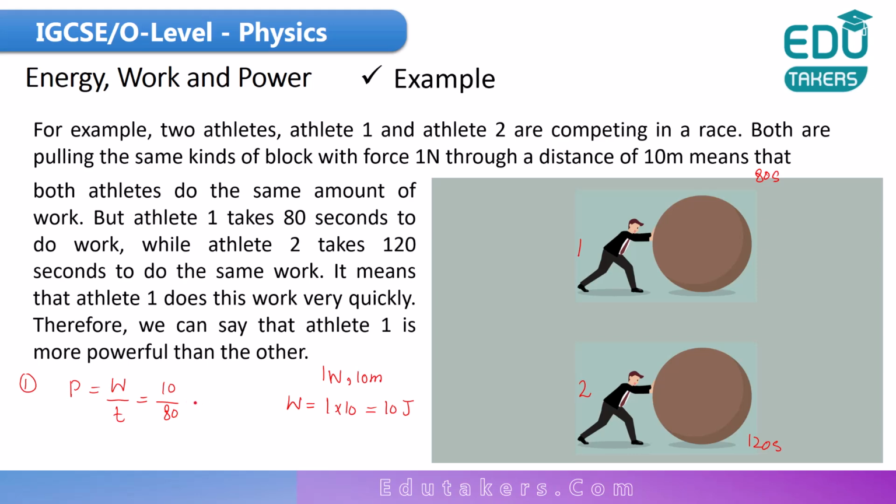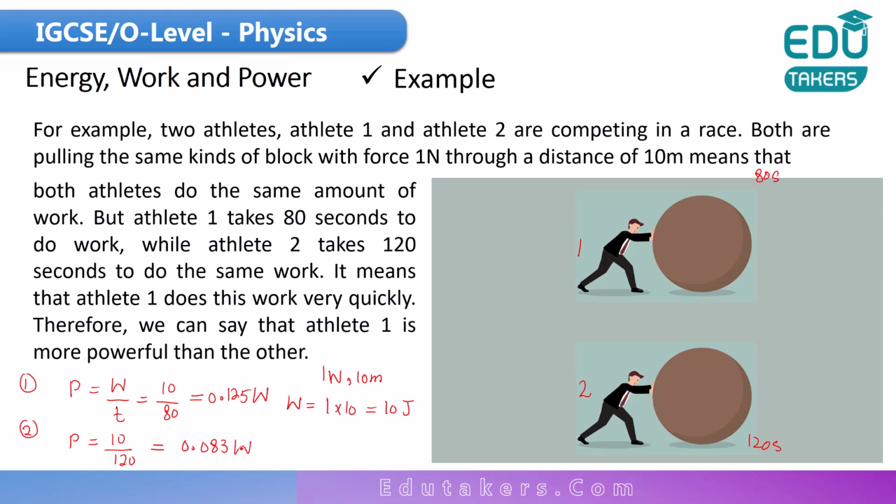And it comes to be 0.125 watt. For the second athlete, if I calculate the power, it would be equal to 10 divided by 120, because in this case the time is 120 seconds. So you get 0.083 watt. Which athlete has larger power?